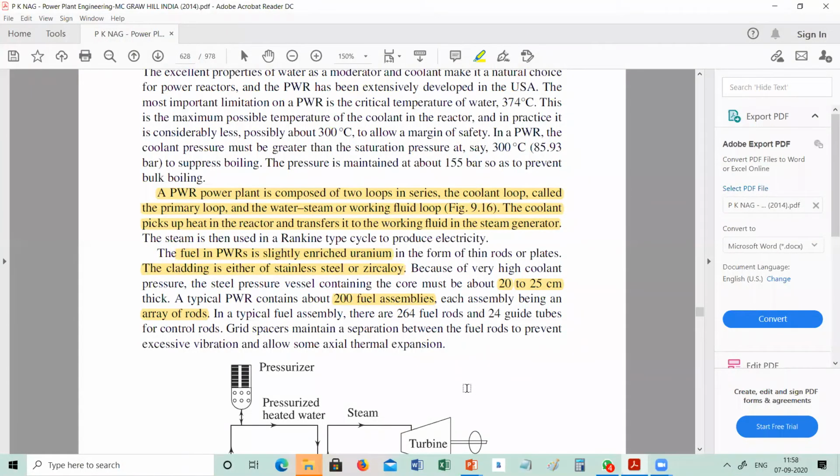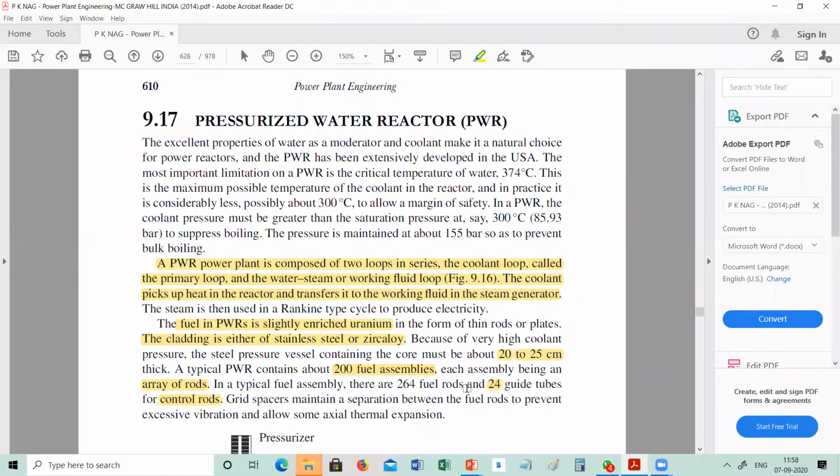Suppose the question coming in the paper is to write a short note on PWR, then you have to write this information as well. In the slideshow I can't take all things.